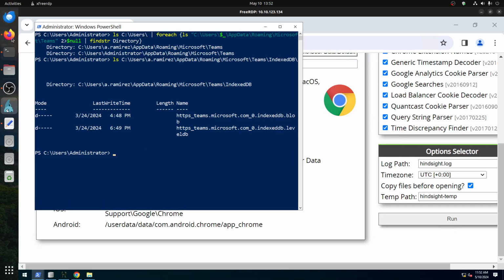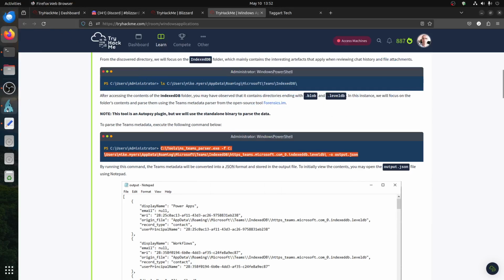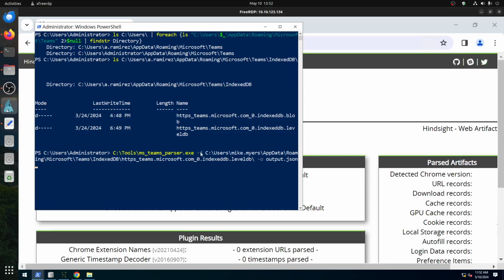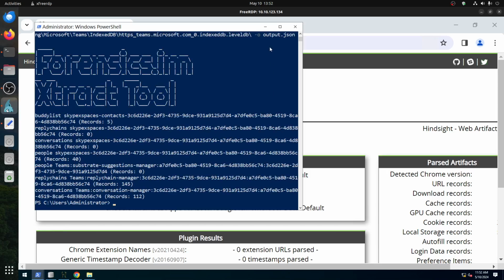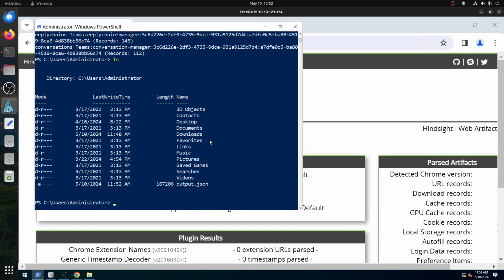Oops, I didn't copy. Now the name of the person, because this is the room, so I need to have the name of the person. Ours is a.ramirez, Ramirez. So we do the output to output.json, and we have our file here, output.json.